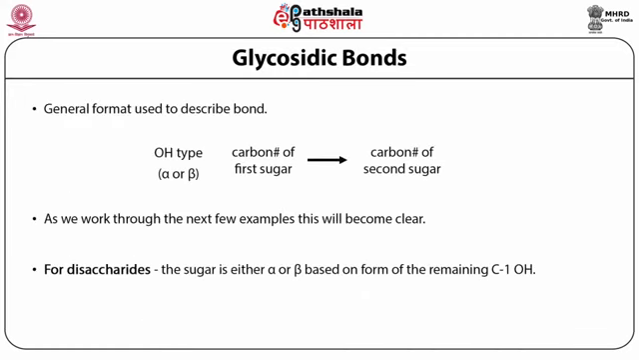In a glycosidic bond, generally the hydroxy group of alpha or beta type on carbon 1 of the first sugar will link with a carbon of the second sugar, either at the 4th position or the 6th position. It will form an ether linkage bond. If we work through the next few examples, we can come to know what a glycosidic bond is. The sugar is either alpha or beta based on the form of the remaining C1 OH group.